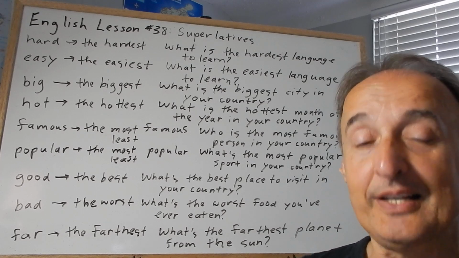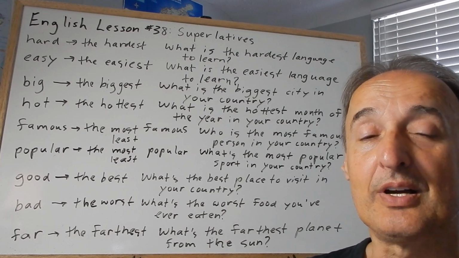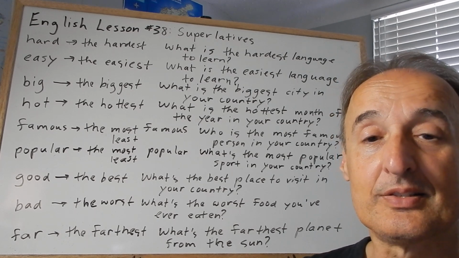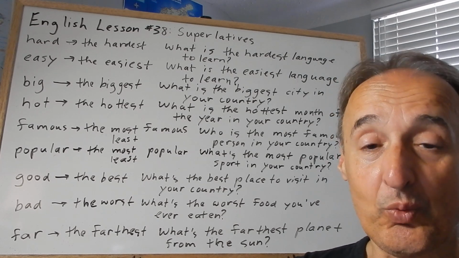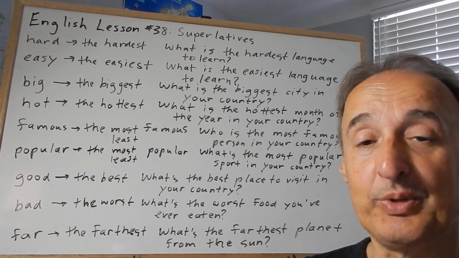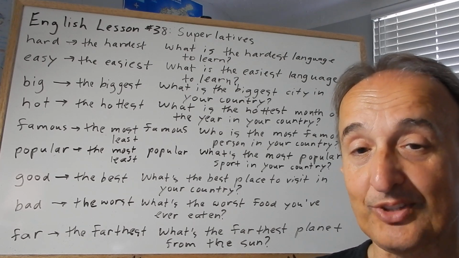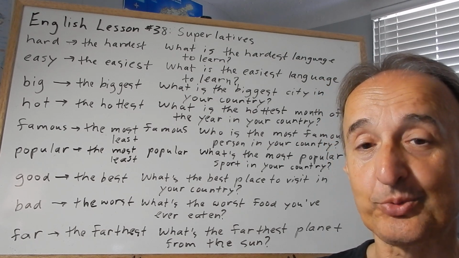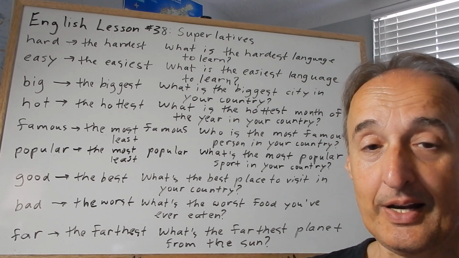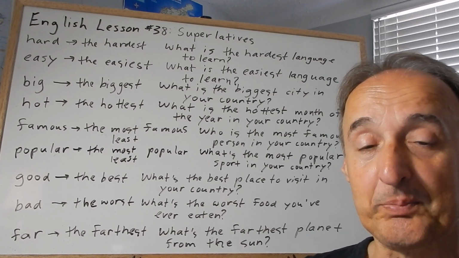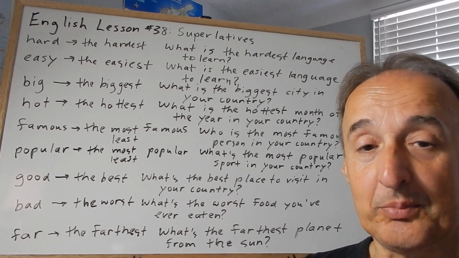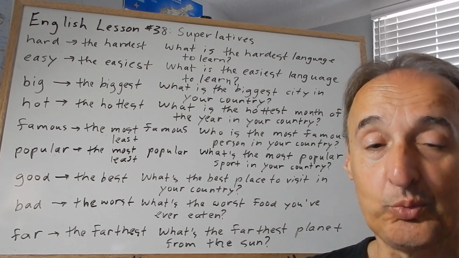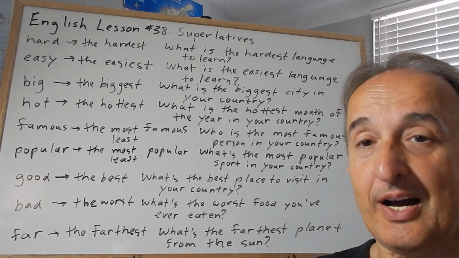And just like the comparative, adjectives that end in y, the y changes to i, and then we add est. So easy becomes the easiest. What is the easiest language to learn? And again, there are other adjectives like busy and ugly and pretty and so on that end in y, and we do the same thing. The y changes to i.